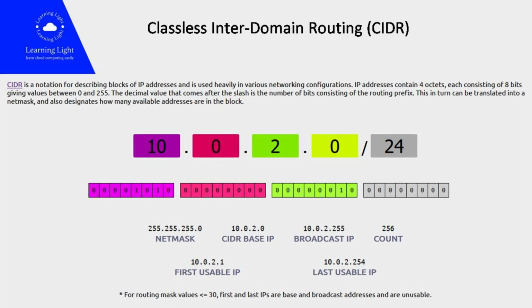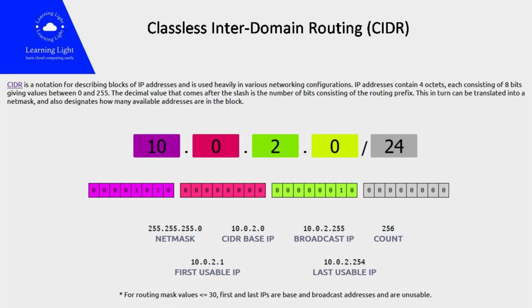IPv4 addresses are 32-bit numbers written as 4 octets separated by dots. Each octet can have values ranging from 0 to 255. Here you can see 10.0.2.0 is the IPv4 address. The prefix length is the number of bits that are fixed in the network portion of the IP address. A CIDR notation includes the IP address followed by a slash and the prefix length. In this example, 24 is the prefix length. Hence, the first 24 bits represent the network portion which will remain fixed.